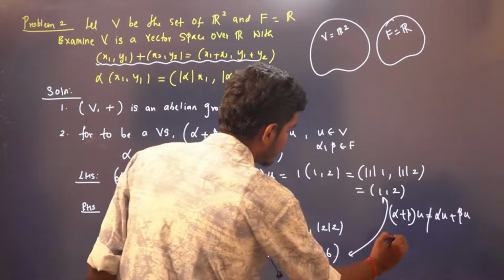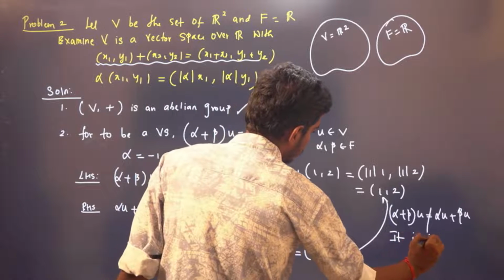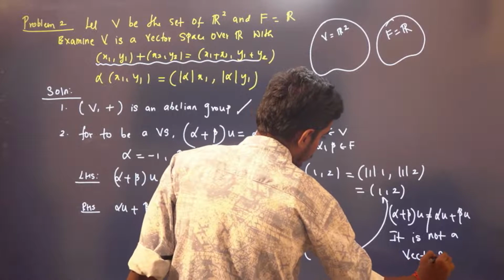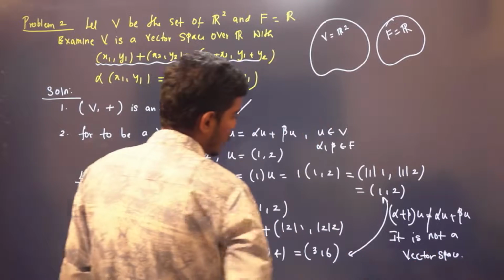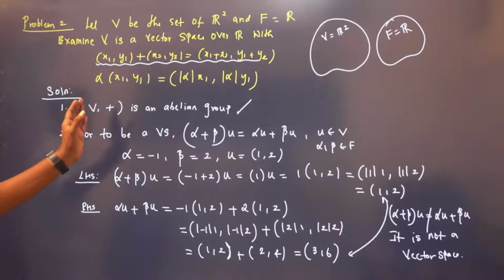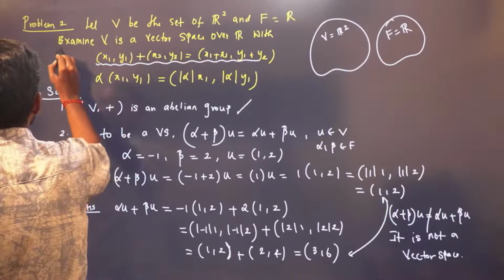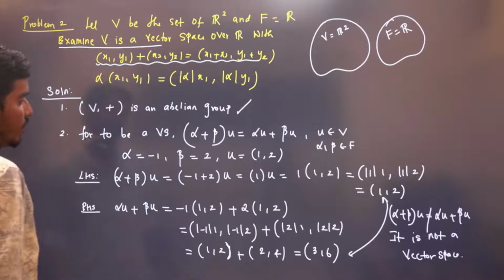So it is not a vector space. See, mostly if they ask examine, in that case mostly it will fail some condition, right?